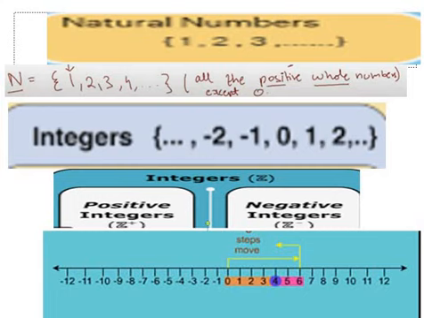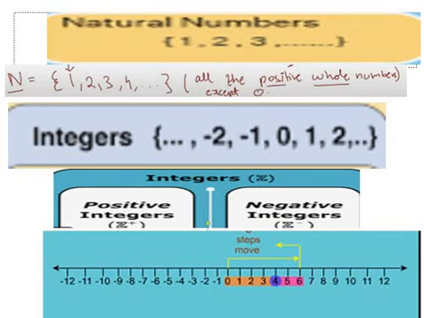A possible question: in natural numbers we have all the positive whole numbers, so why isn't 0 included? Because 0 is not included in natural numbers. This is how we define sets in maths. We don't write decimal numbers just like we don't write fractions.